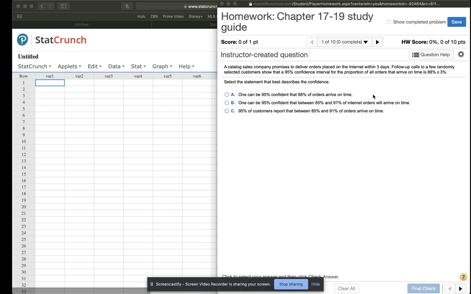All right, so now I'm going to go through the chapter 17 through 19 study guide. So hopefully this will help you get ready for the test.